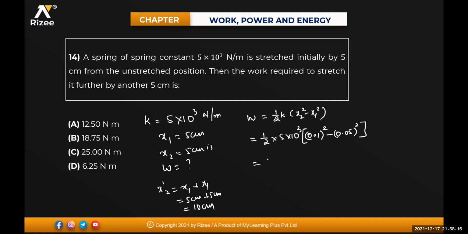So this one will be 5 by 2 into 10 to the power of 3, divided by, this one is 0.1, which is 1 by 10. 1 by 10 squared means 1 by 100, minus 5 by 100 squared, 0.05 into 0.05. So if I take the multiplication of the power there, I will be getting this one as 5000 divided by 2 into 5 is 25.